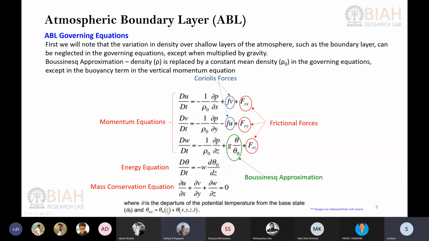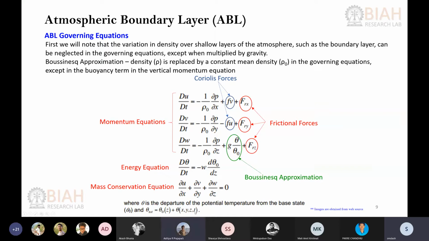So if theta naught is the sea level temperature, that means z is constant, right? And theta naught is defined along the direction of z. You can see that theta naught is actually defined as a function of z. Theta is a function of x, y, z, and t.